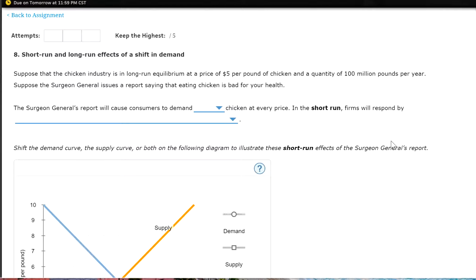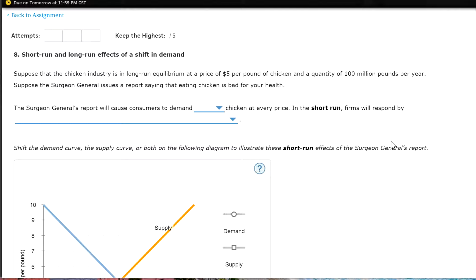Hi guys, let's work on number 8 on chapter 14. Yeah, last question on chapter 14, very long chapter. So suppose the chicken industry is in the long run equilibrium at a price of $5 per pound of chicken and a quantity of 100 million pounds per year.